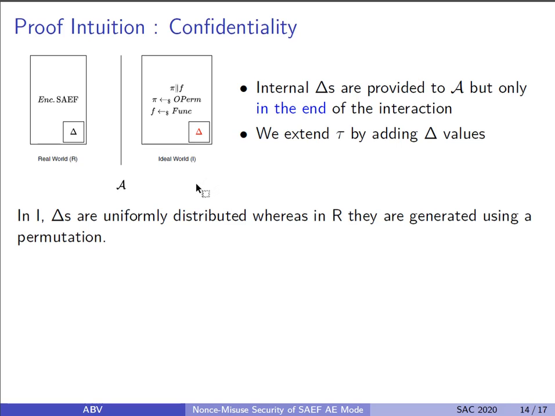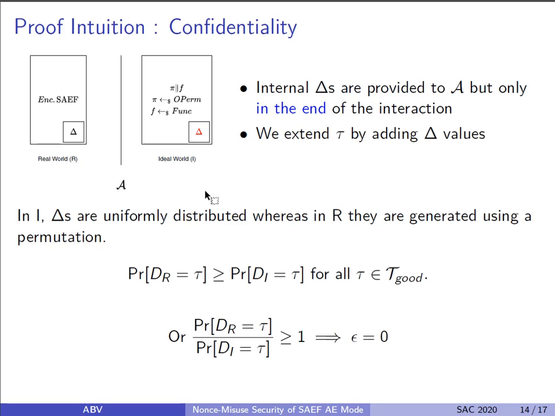Just like the authenticity case, in the ideal world here also the deltas are uniformly distributed, whereas in the real world they are generated using a permutation, and with that we get the following inequality for all transcripts which are good, that is, where all inputs, outputs and deltas are unique. With this we get epsilon as 0.